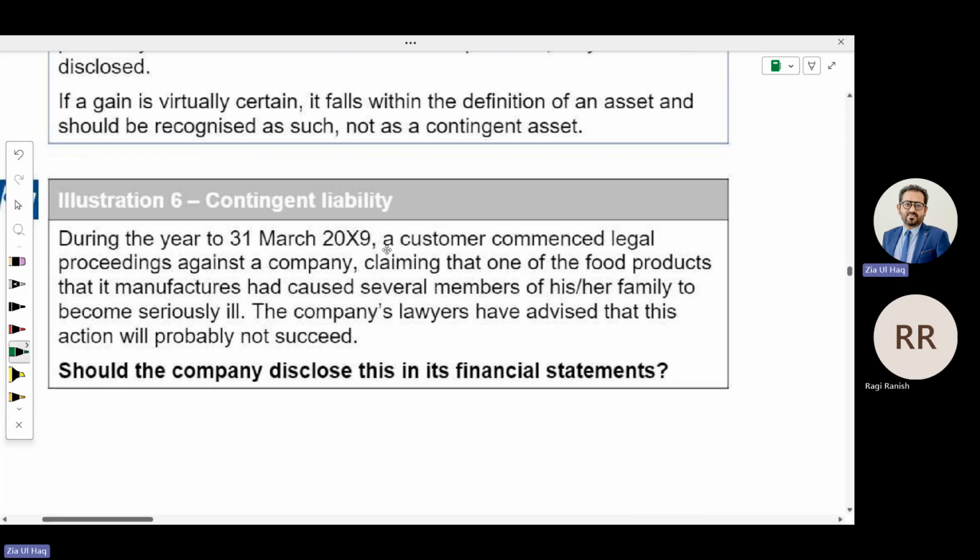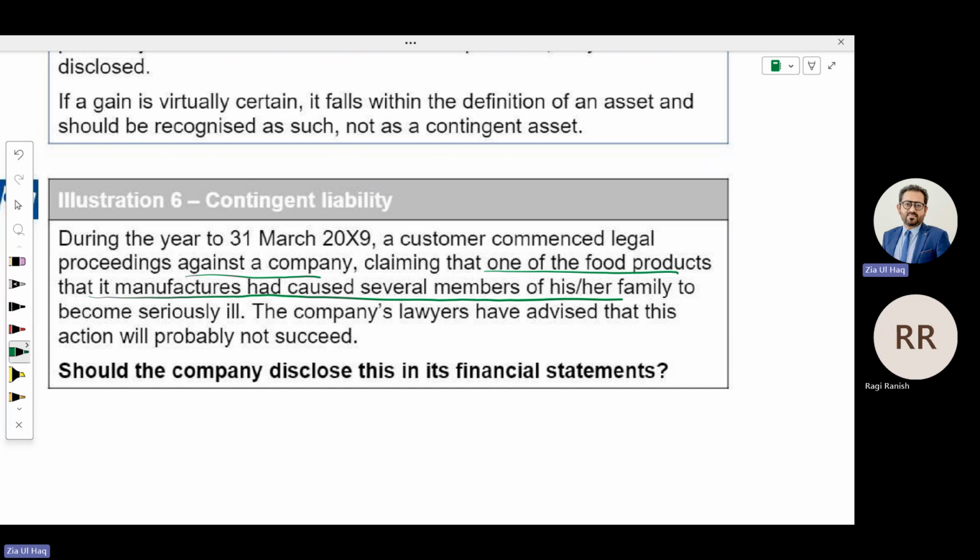During the year to 31st March 20X9, a customer commenced a legal proceeding against our company, claiming that one of the food products that it manufactures had caused several members of his family to become seriously ill. The company's lawyers have advised that this action will probably not succeed. What does that mean? No payment, no payment we need to make.